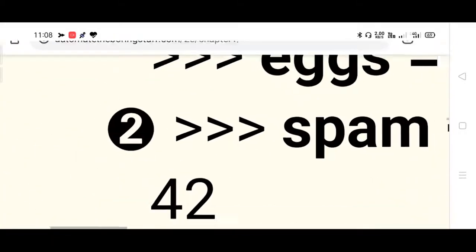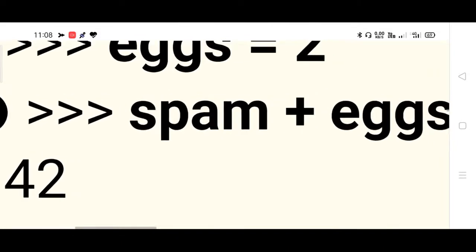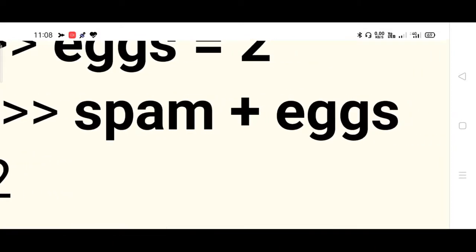Please try to understand: spam and eggs are not strings. If it were a string, it would have single quotes. If spam is inside single quotes and eggs is inside single quotes, then the plus is treated as string concatenation. Please don't get confused.